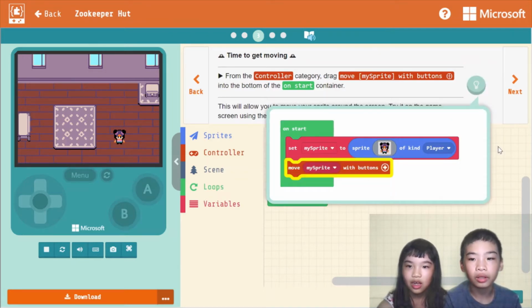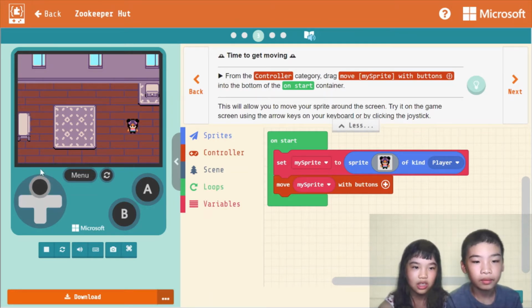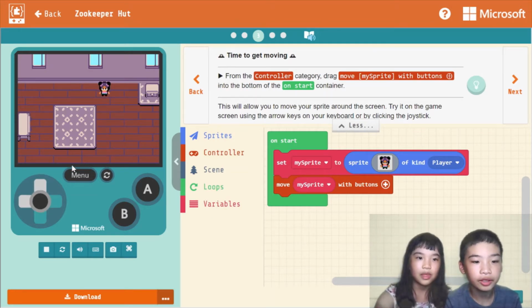Try it on the game screen using the arrow keys on your keyboard or clicking on the joystick. Okay, so I'm using the joysticks right now. Now we're using the keyboard.